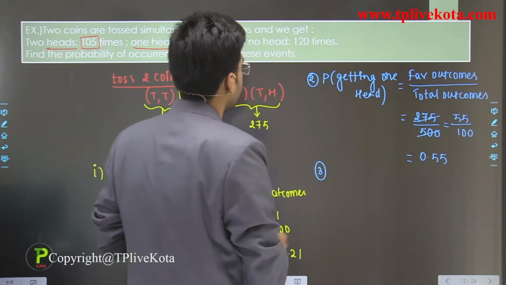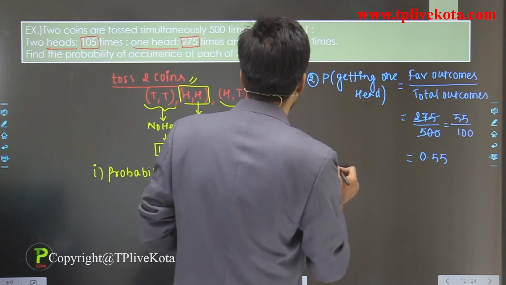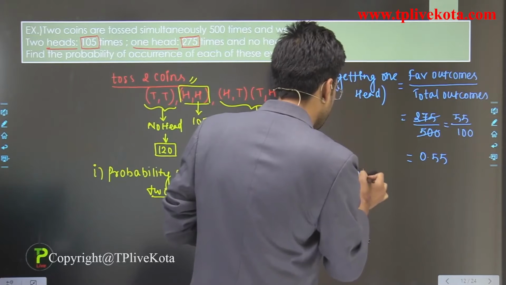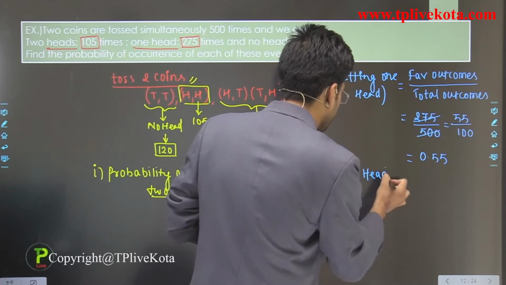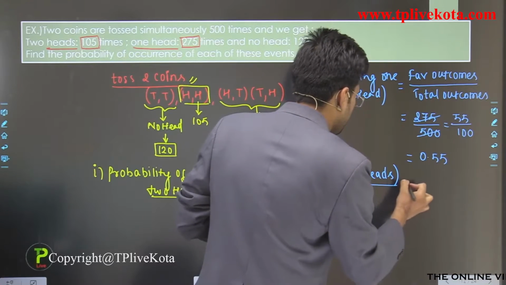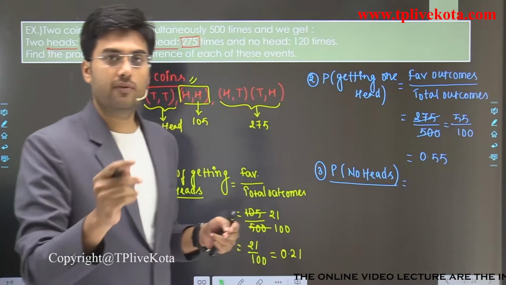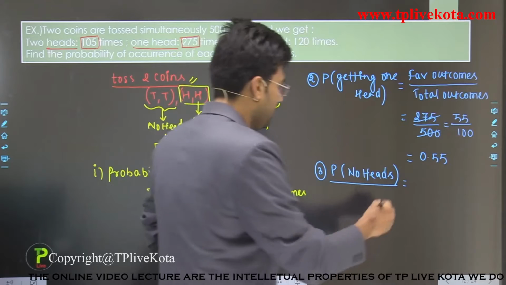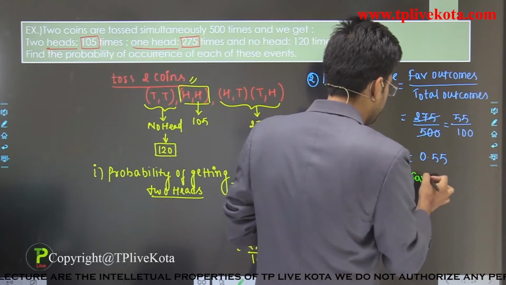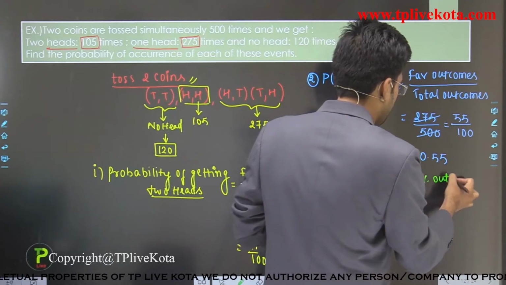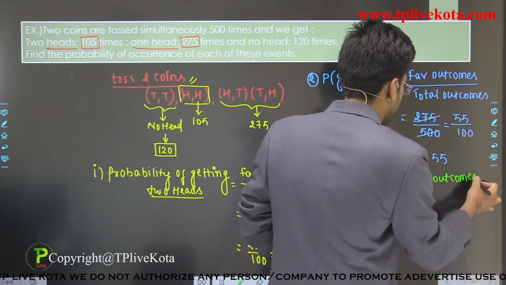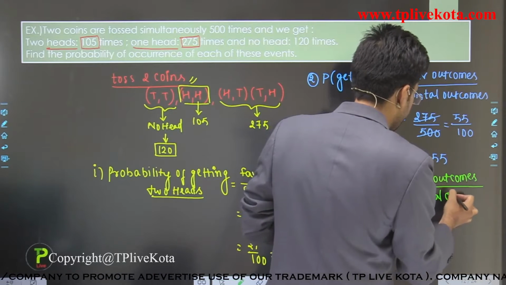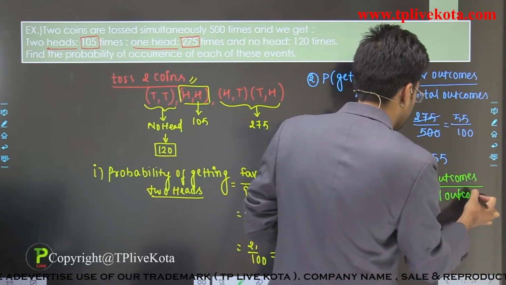Now the third is the probability of getting no heads. Again, probability is what? Favorable outcomes divided by total outcomes.